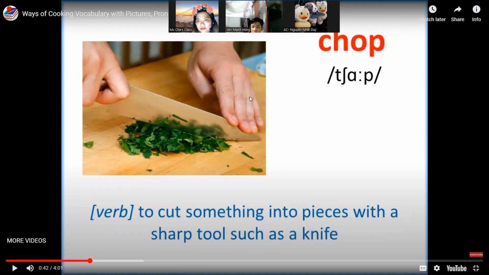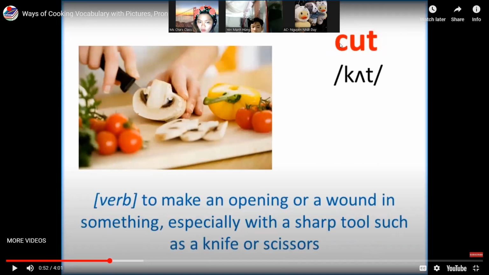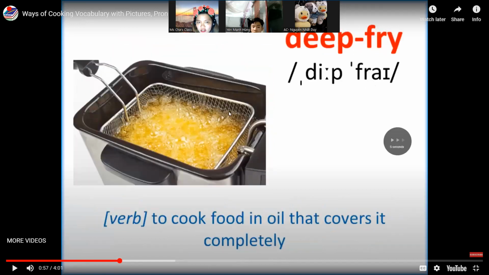To cut something into pieces with a knife. Cook: to prepare food by heating it, for example, by boiling, baking, and frying it. Cut: to make an opening or a wound in something, especially with a sharp tool such as a knife or scissors.